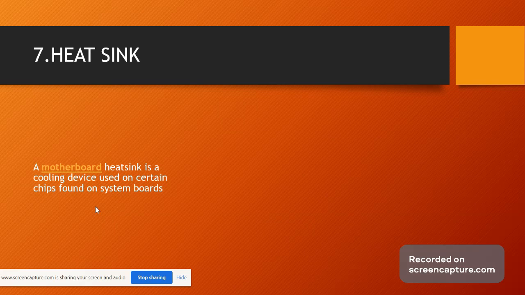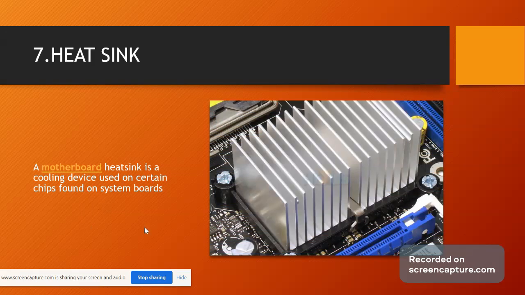And now the heat sink. When all the components work, because of resistance and other factors, they will produce heat. So for cooling the motherboard, we have to use a heat sink. There are so many fans, aluminium, copper, or other things attached to the chip and the other components to reduce the heat and keep the processor and the motherboard cool. In this image, this is an aluminium heat sink.